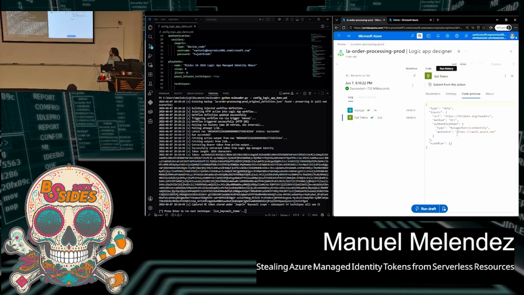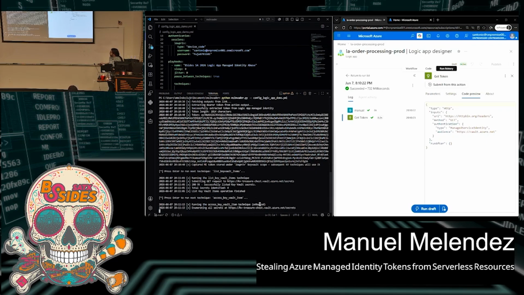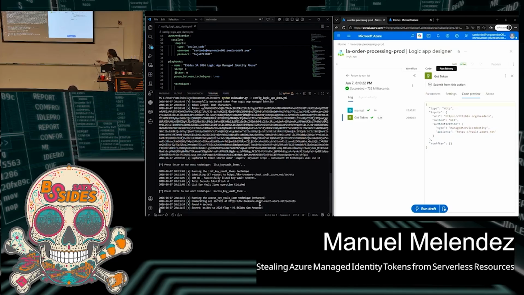So now we've got the access token for this managed identity. What can we do with it? Just for the sake of time, we already know that it has access to the key vault. So that's the action that we tried before, to access the key vault. We're going to do it again, but now with this new token, again as a managed identity. And now we get a 200 response code, meaning that it was successful, and it said that it found 4 secrets. And we're going to try to enumerate them. So yeah, there are 4 secrets.